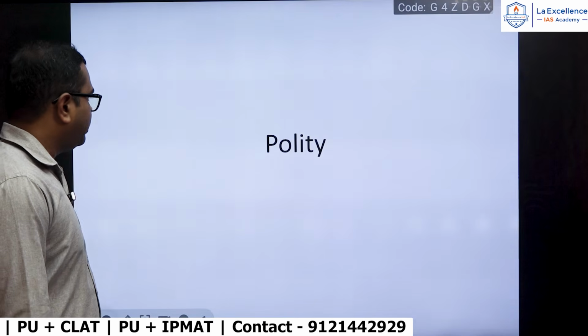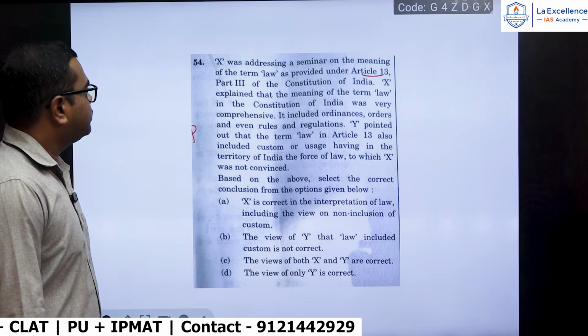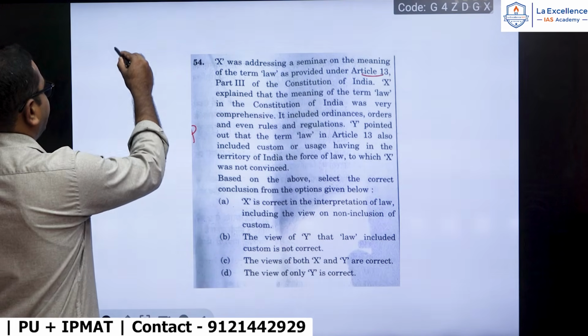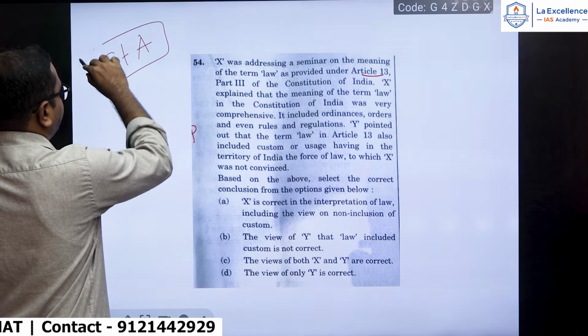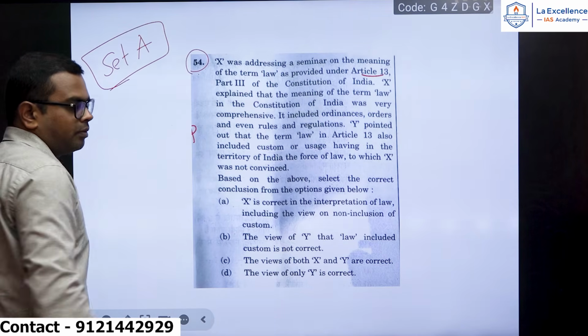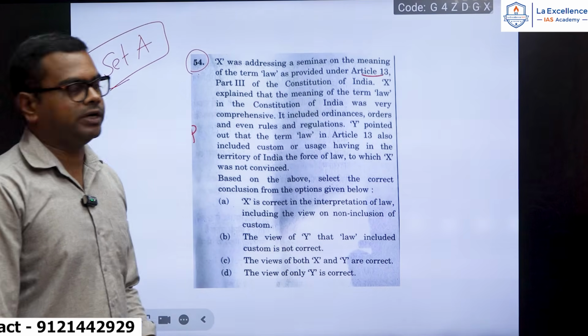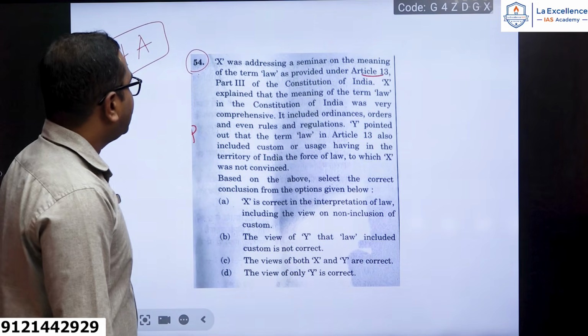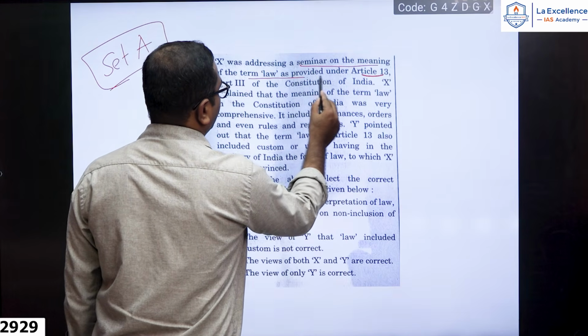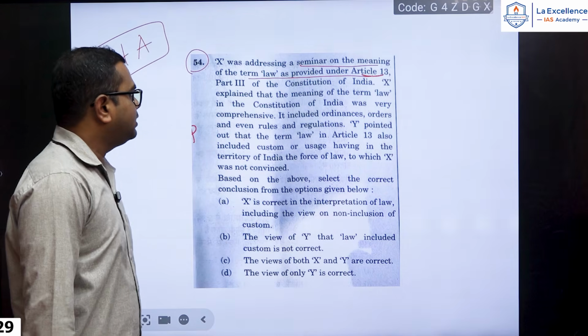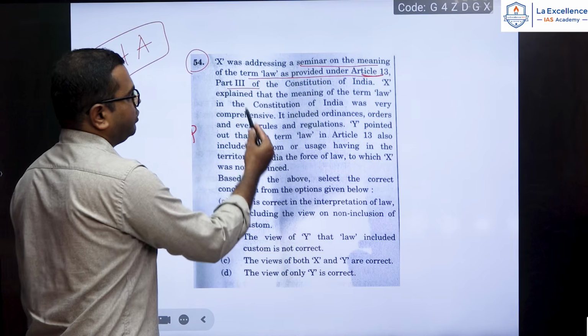So let me start with polity questions now. This is the set A I'm going to discuss. Polity will start from the 54th question. The 54th question says that X was addressing a seminar on the meaning of the term law as provided under Article 13, Part 3 of the Constitution of India.